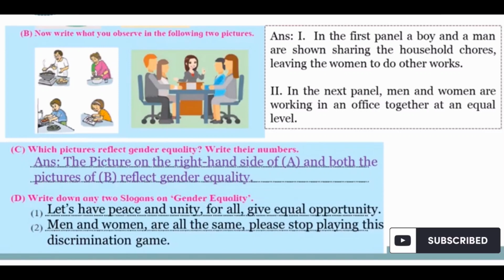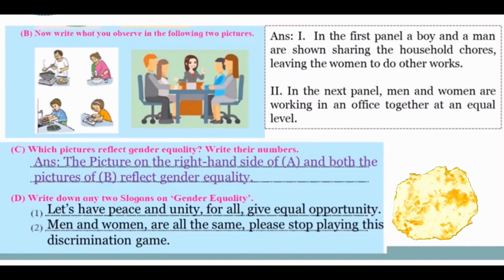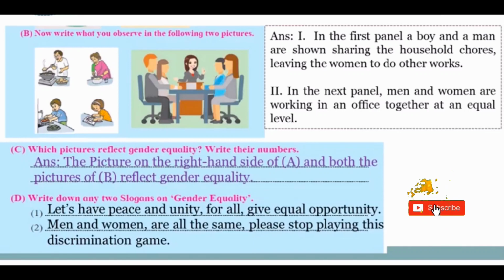In the first panel, a boy and a man are shown sharing the household chores, leaving the woman to do other work. In the next panel, men and women are working in an office together at an equal level. Which picture reflects gender equality? Write their numbers. See, the right hand side of A and both the pictures of B reflect gender equality.